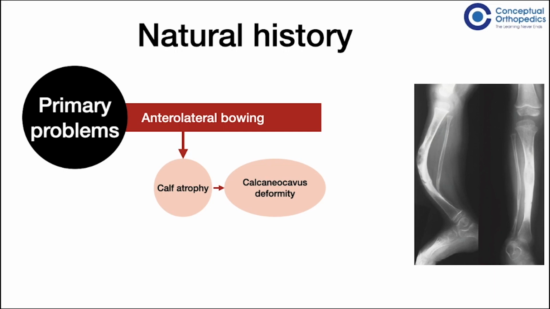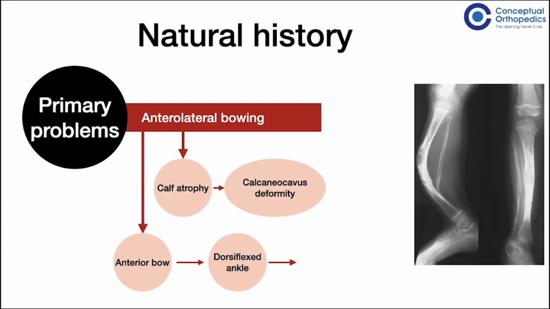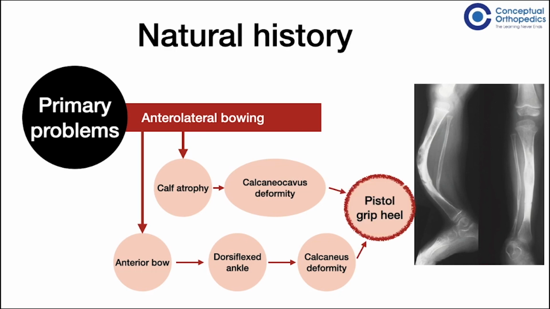The anterior bow of the tibia causes the foot to assume a dorsiflexed position. The anterior muscles and capsules are never stretched into equinus. This leads to a dorsiflexion contracture of the ankle and a calcaneus deformity of the foot. The calcaneocavus deformity of the foot results in a clinical pistol grip heel.